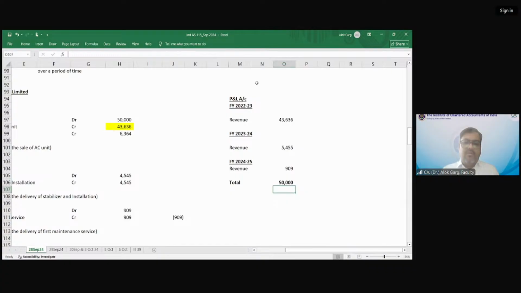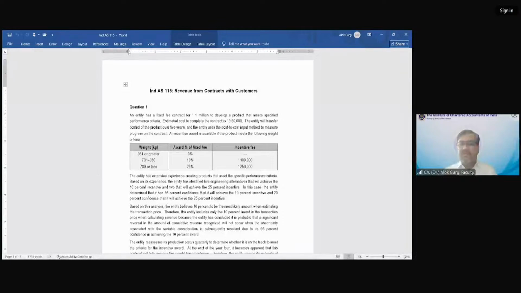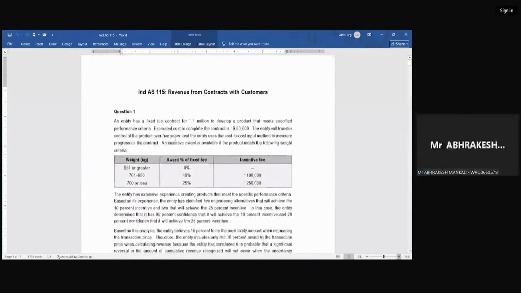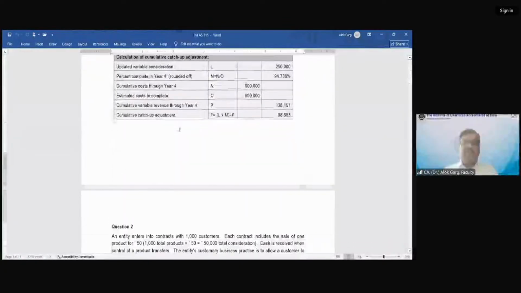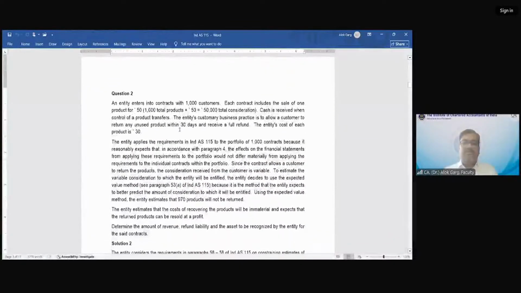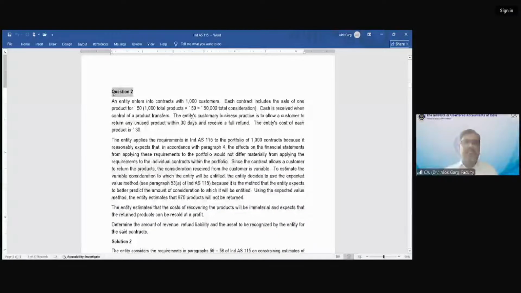Friends, let me take you to the questions given by the Board of Studies of ICAI. Let me take you through the questions. Please confirm if my Word file is visible, where the questions are. Is it visible? Yes, sir. So let's go to question number 2.